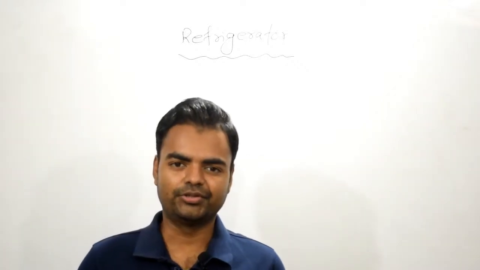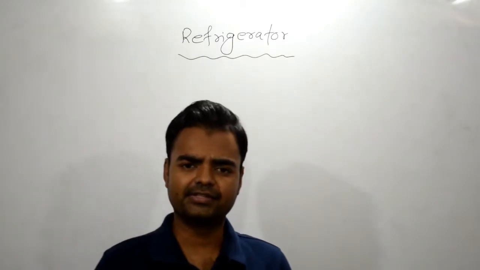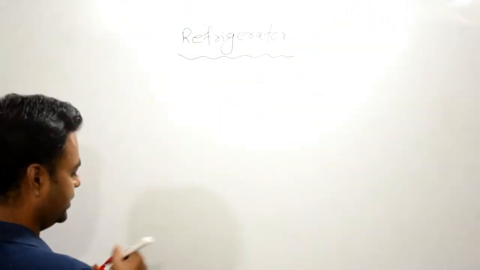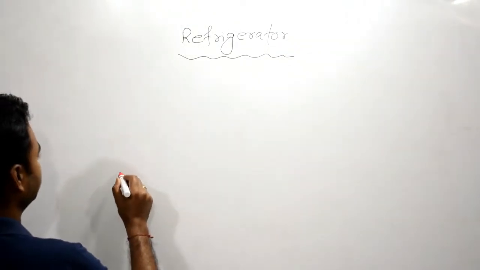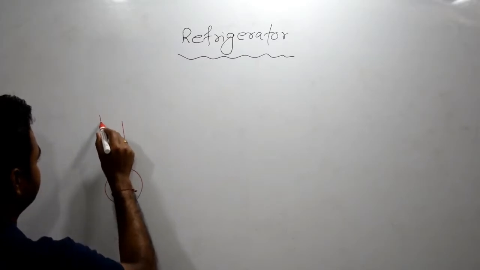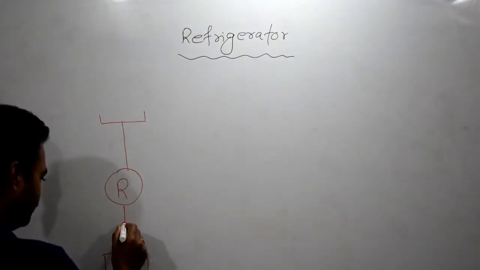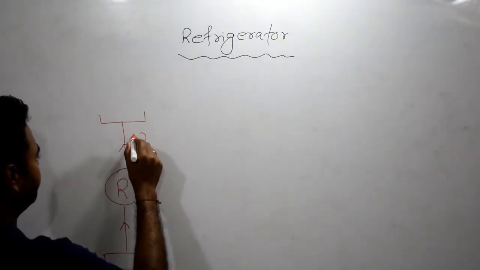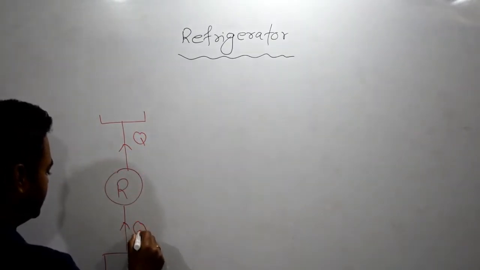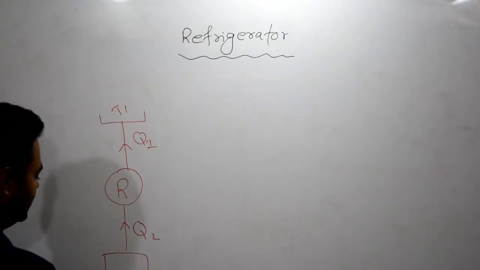Hey guys, so today in this video we are going to discuss the refrigerator, which is a really important topic for us to understand. Now let's understand with the diagram first. This is the diagram of a refrigerator, right? If you focus on the diagram, you can understand that it is nothing but a heat pump.